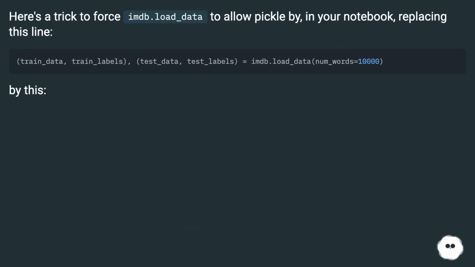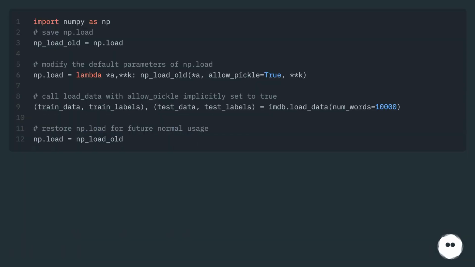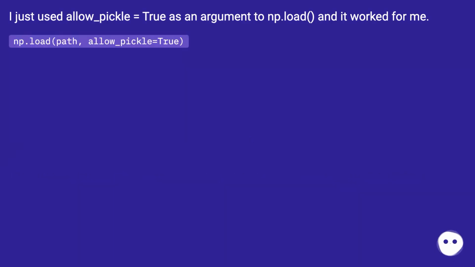Here's a trick to force imdb.load_data to allow pickle in your notebook, replacing this line by this. I just used allow_pickle equals true as an argument to np.load, and it worked for me. np.load, path, allow_pickle equals true.